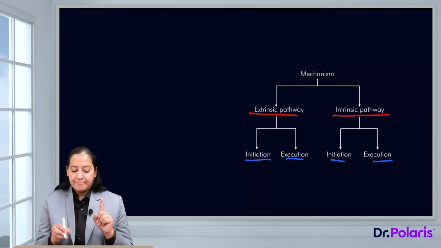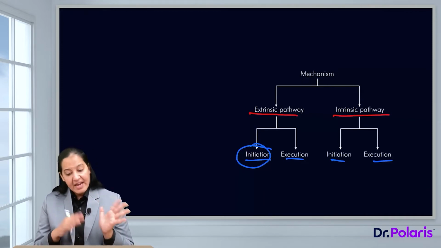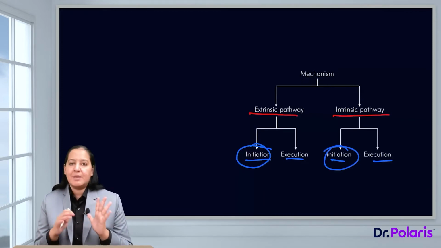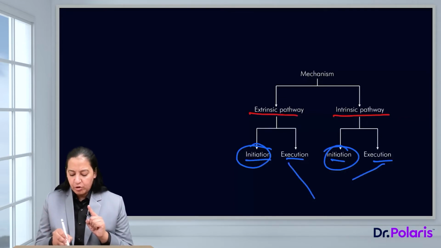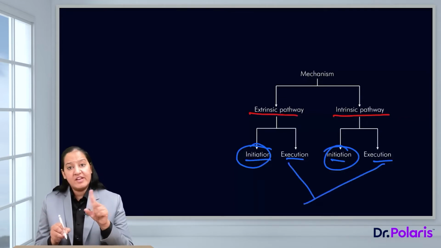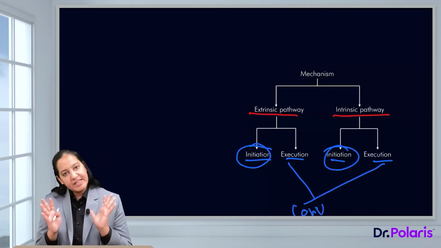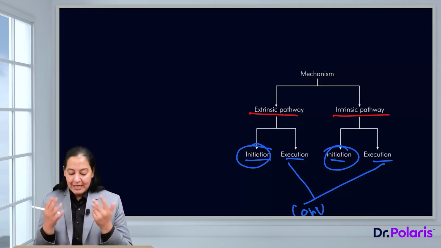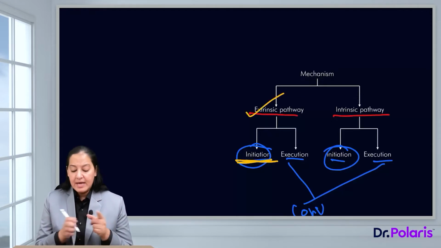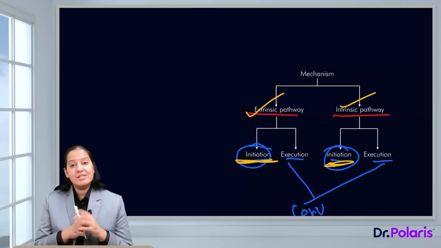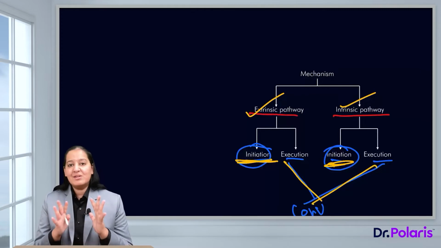Now please understand, I will teach you the initiation phase of extrinsic pathway first. Then I will teach you the initiation phase of intrinsic pathway, right? And in the end, I will teach you the execution phase of both of them together, because the execution phase of both of them is a convergence point and it is common for them. So I will teach the execution in common. So my sequence in this lecture will be first initiation of extrinsic pathway, then initiation of intrinsic pathway, and in the end execution of both pathways together. So listen to it like a story.